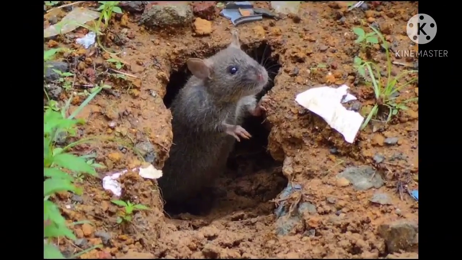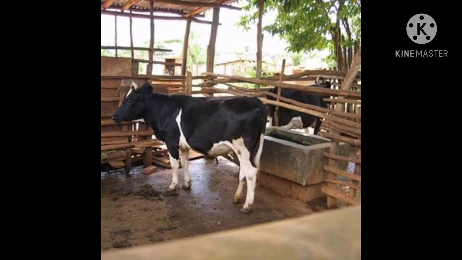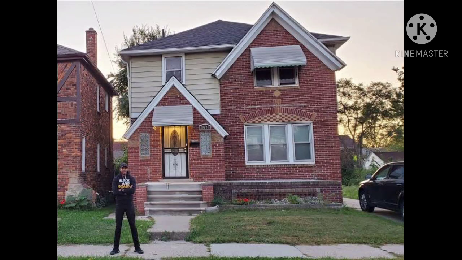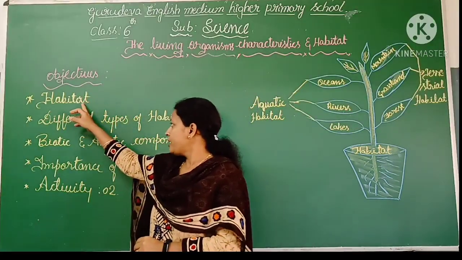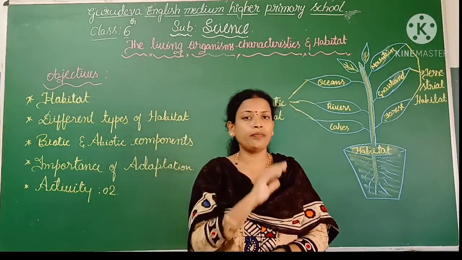Examples for the habitat: rats live in burrows, a cow lives in a shed, a lion lives in a den, and man lives in a home or a house. So we can understand the meaning of habitat and we understood the meaning of adaptation.